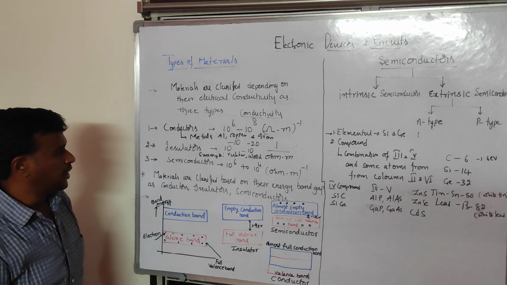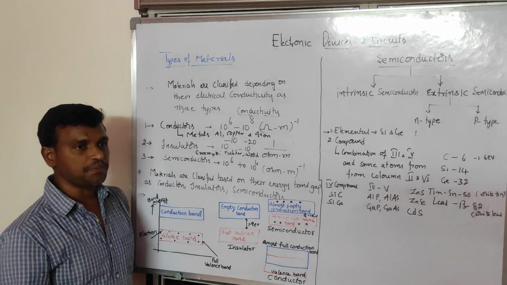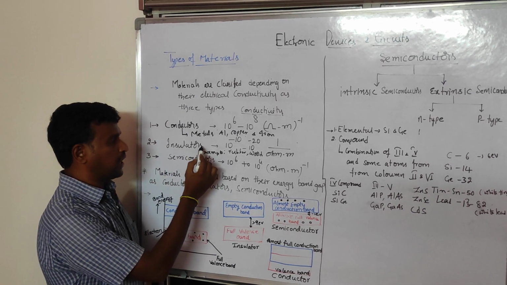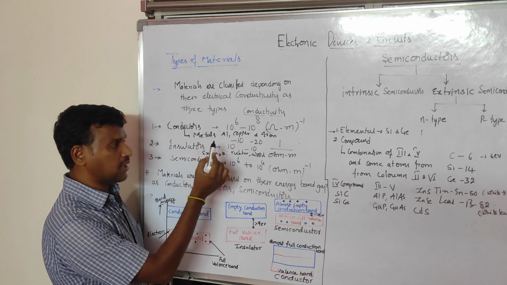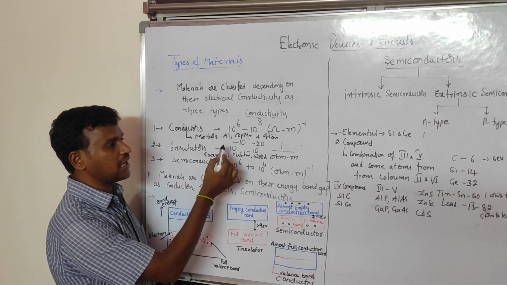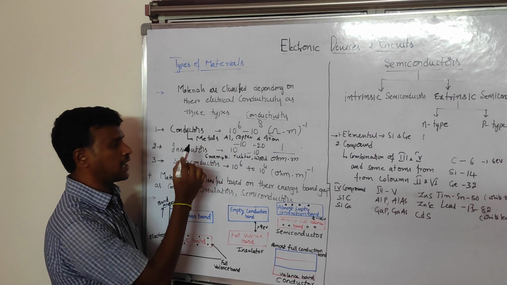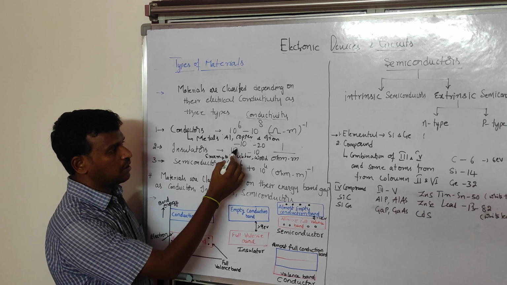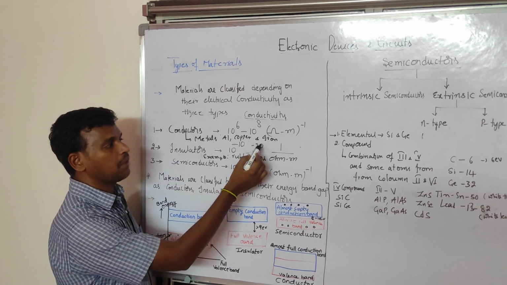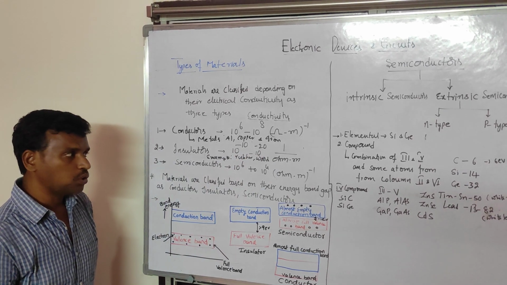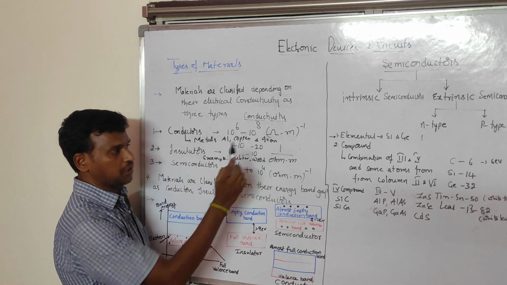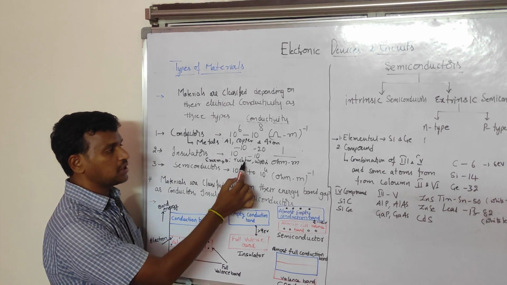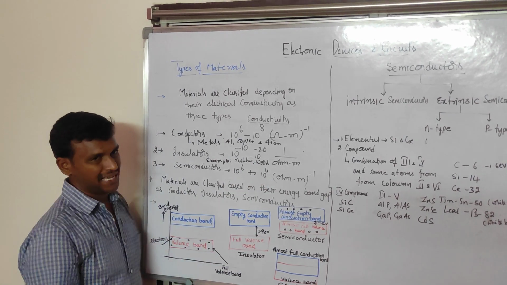Now the second one is insulators. Insulators are materials that offer infinite resistance to the flow of current, or whose conductivity is very low. Then the type of material is called insulators. Their conductivity is in the range of 10 power minus 10 to 10 power minus 20 1 by ohm meter, or ohm meter inverse. The examples for insulators are rubber, wood and plastic.